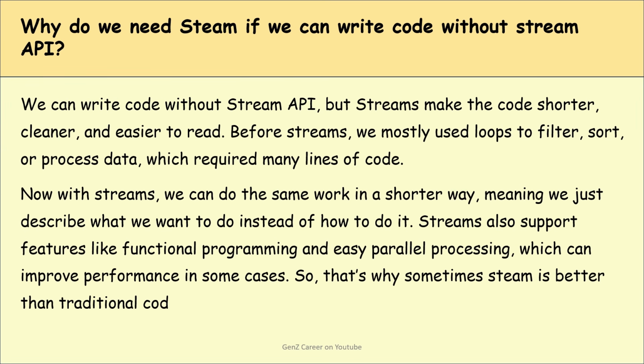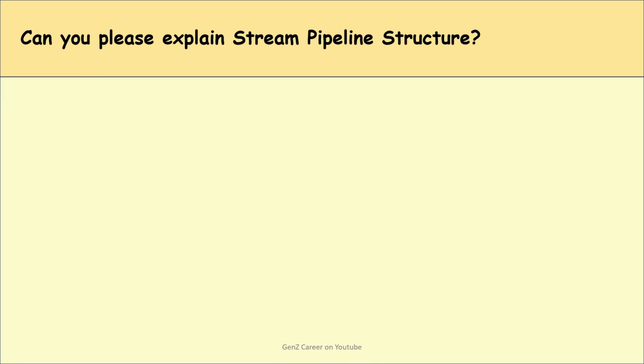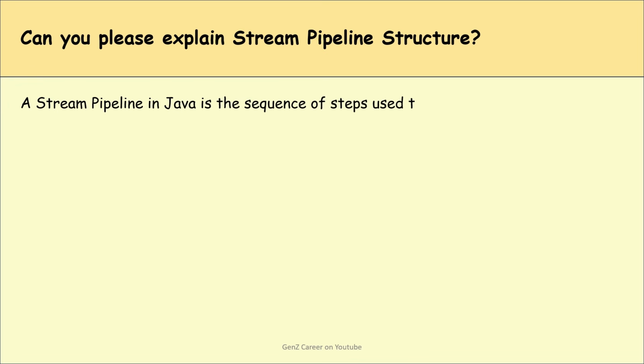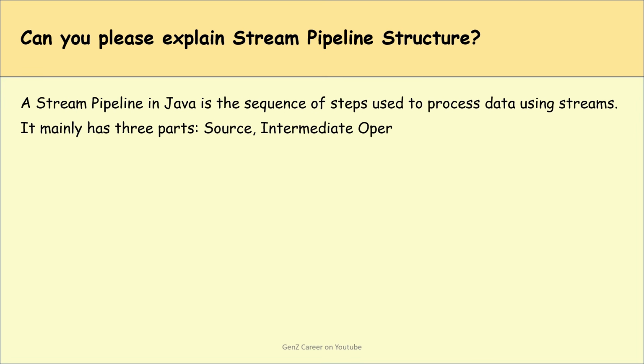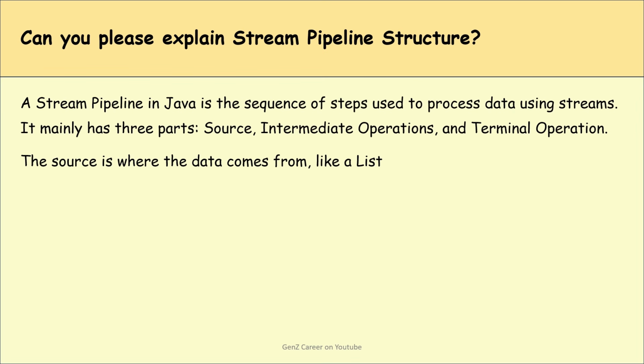Okay. Now, guys, the next question is, can you please explain stream pipeline structure? This is also a very important question. So, a stream pipeline in Java is a sequence of steps used to process data using streams. It mainly has three parts: source, intermediate operations, and terminal operation. Okay. The source is where the data comes from. It's like a set, list, or array, like list.stream().